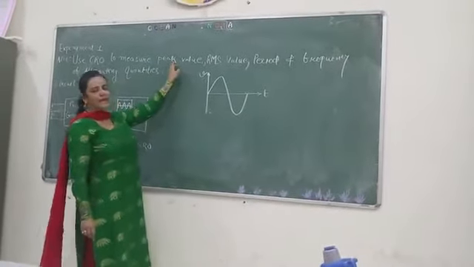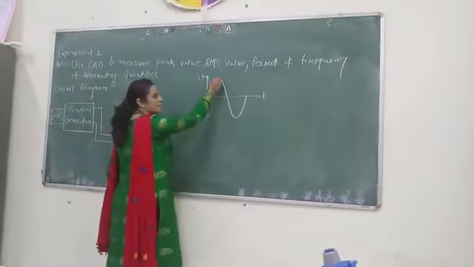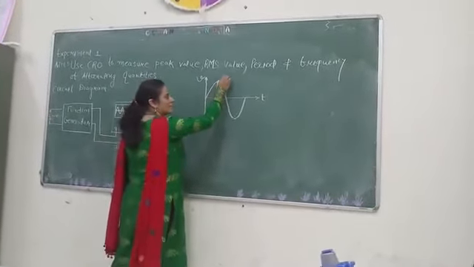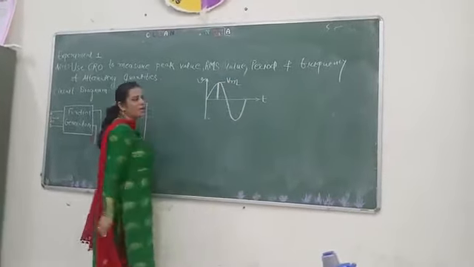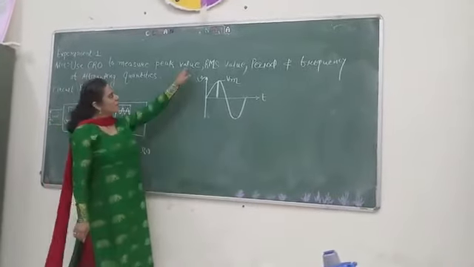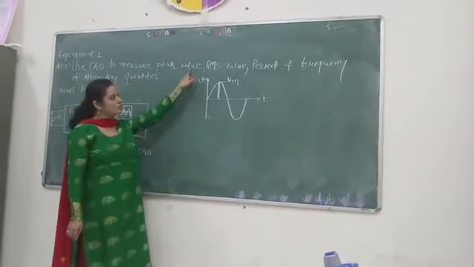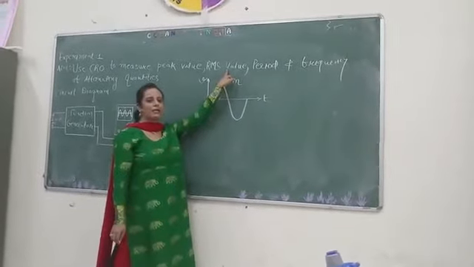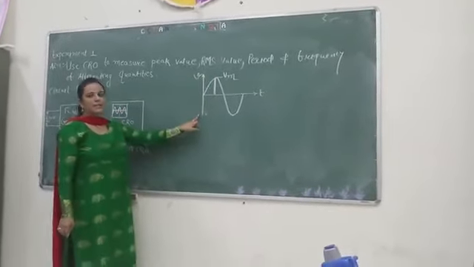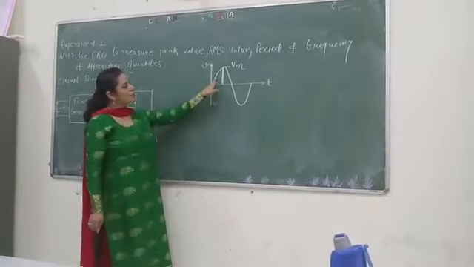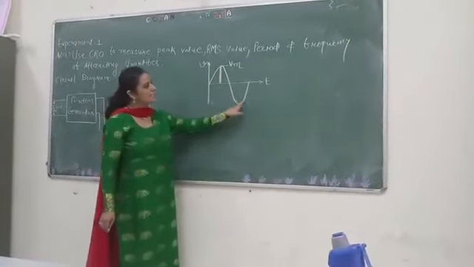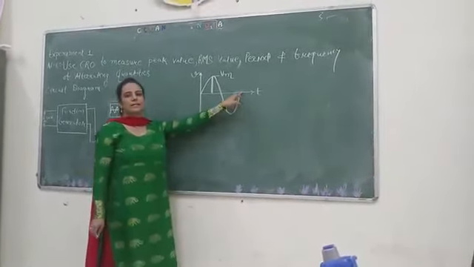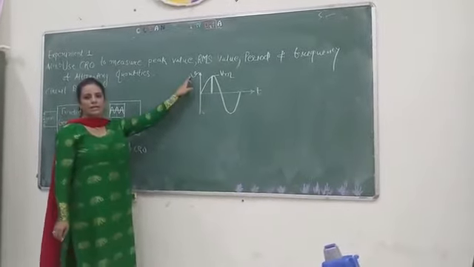Now what is the peak value? Peak value means the maximum value of the quantity. See here, the peak value is denoted by Vm, the maximum value, and it is also known as the amplitude. Now what is the RMS value? RMS value is the root mean square value. In the alternating cycle, the magnitude of the quantity continuously changes with respect to time, so like the DC, we can't represent the value of an alternating voltage by a single value.